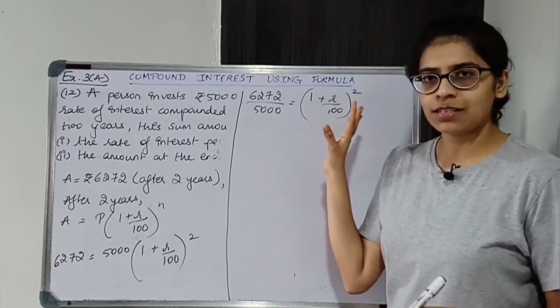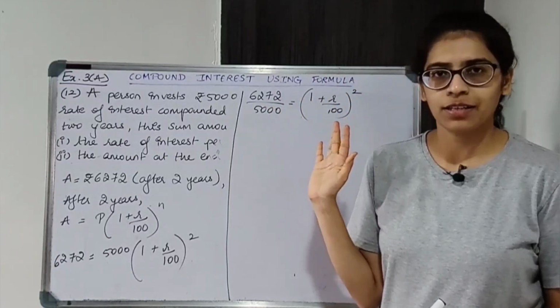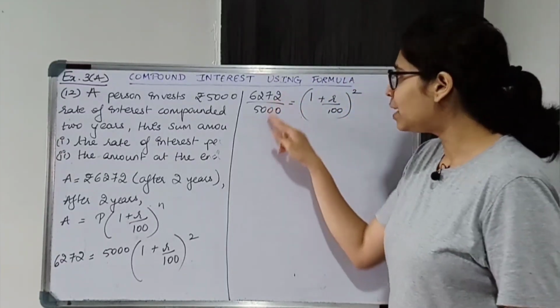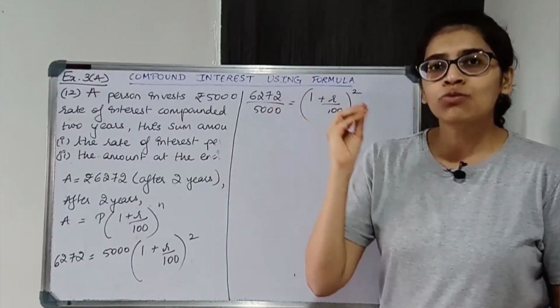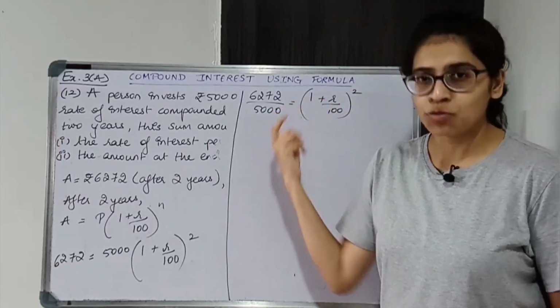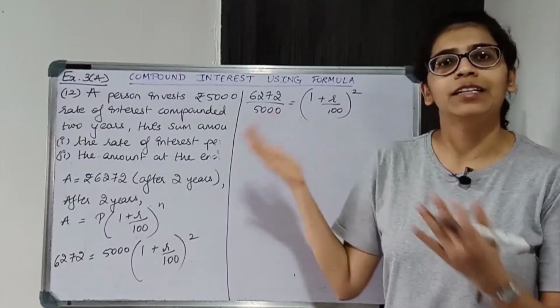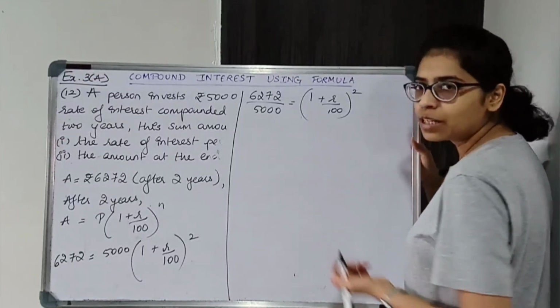We'll keep this as it is. We'll try to get a square on the LHS. So let us start cancelling out. Now students, if you find it difficult to cancel out such big numbers, what you can do is start finding the factors. So it becomes very easy.